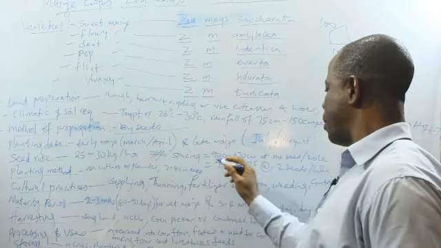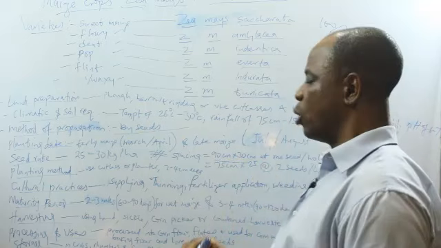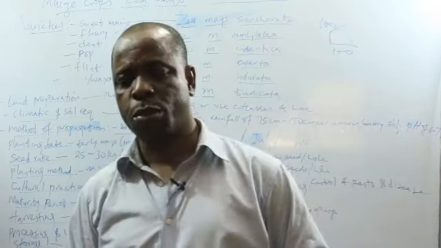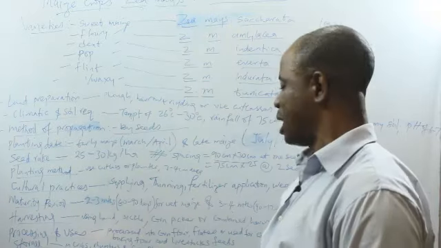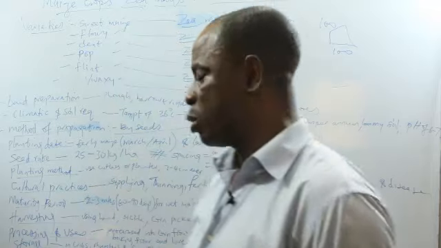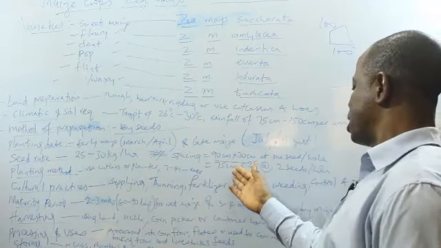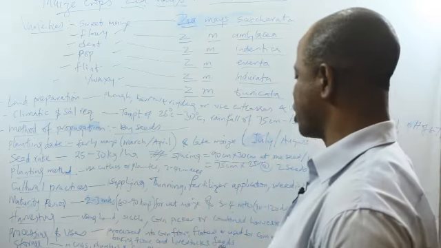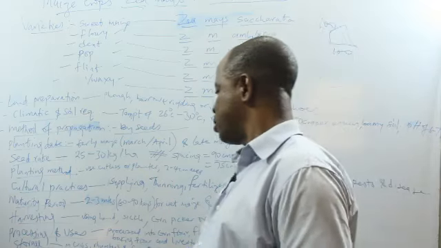What do you mean by 90 centimeters by 30 centimeters? That means along the row, you could have a spacing of 90 centimeters. Between rows, you could have a spacing of 30 centimeters. That is if you are planting 1 seed per hole. If you are planting 2 seeds per hole, then your spacing should be 75 centimeters by 25 centimeters.